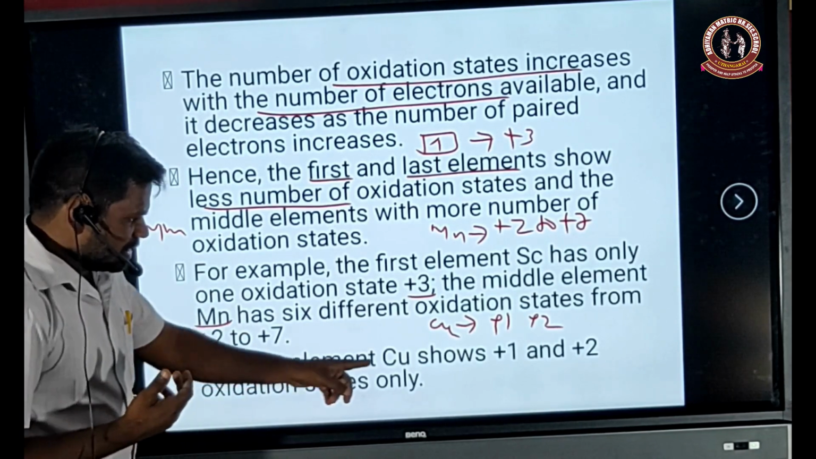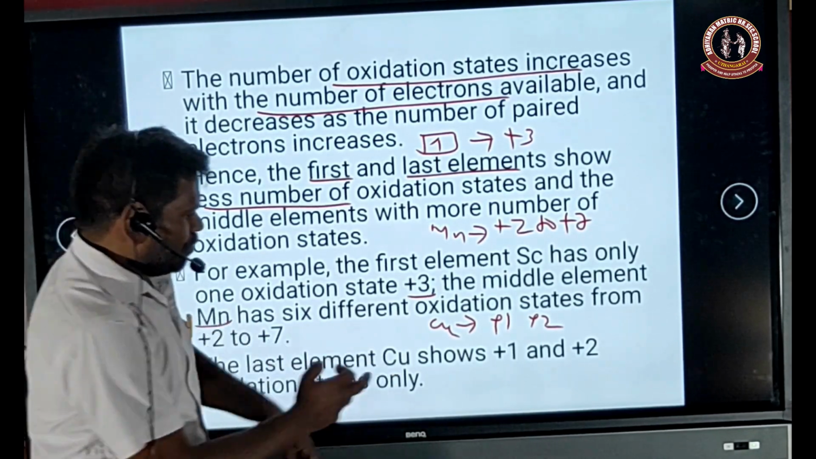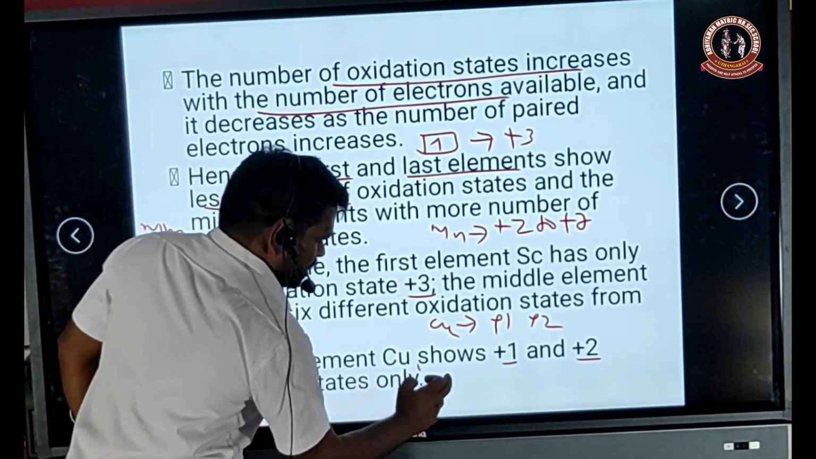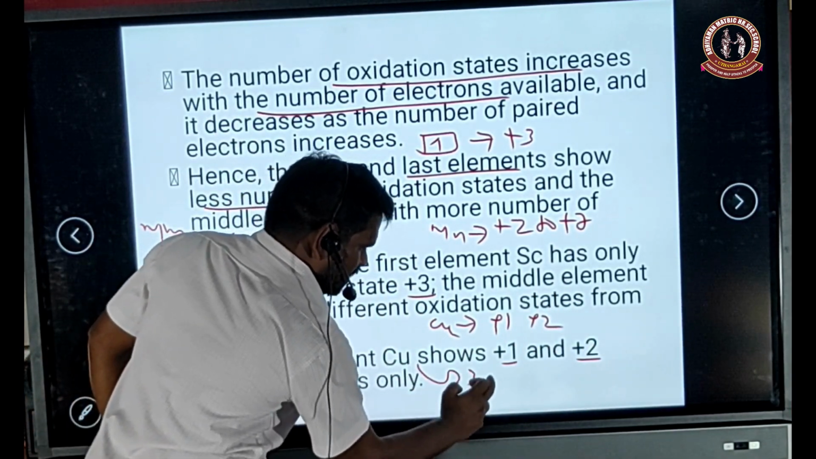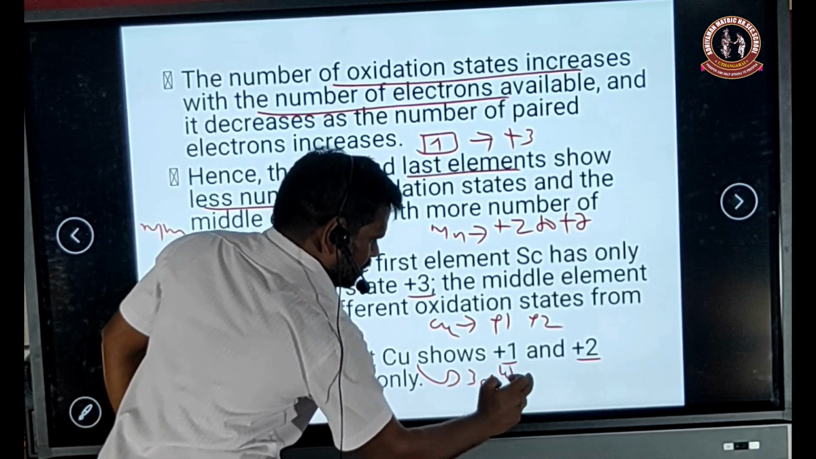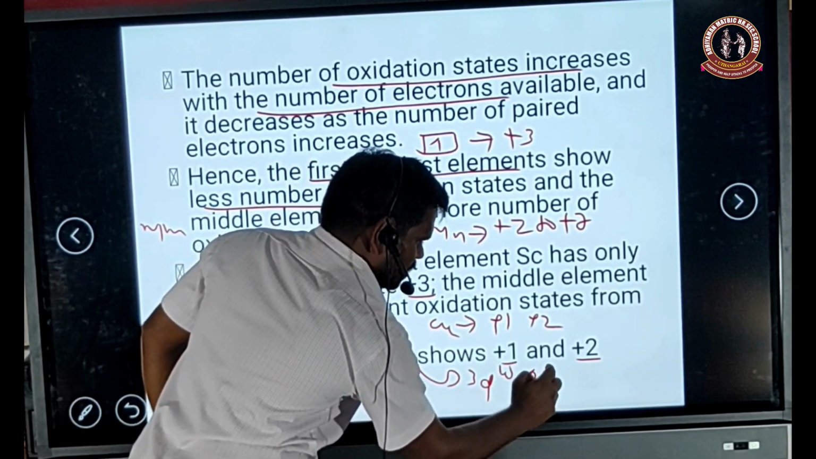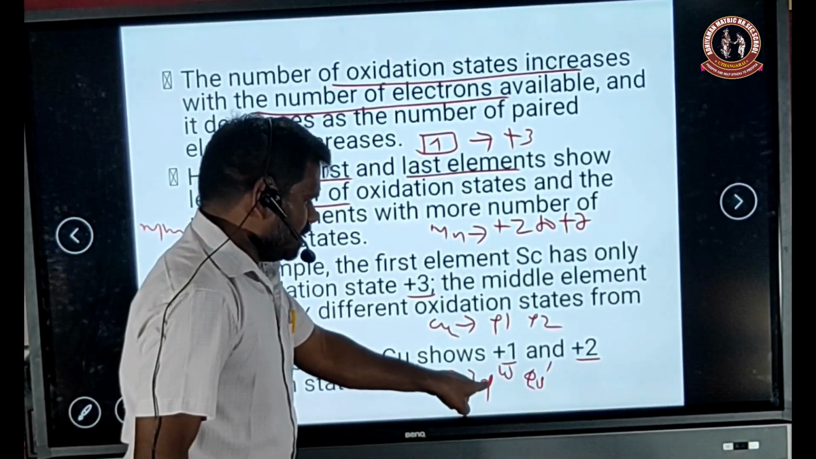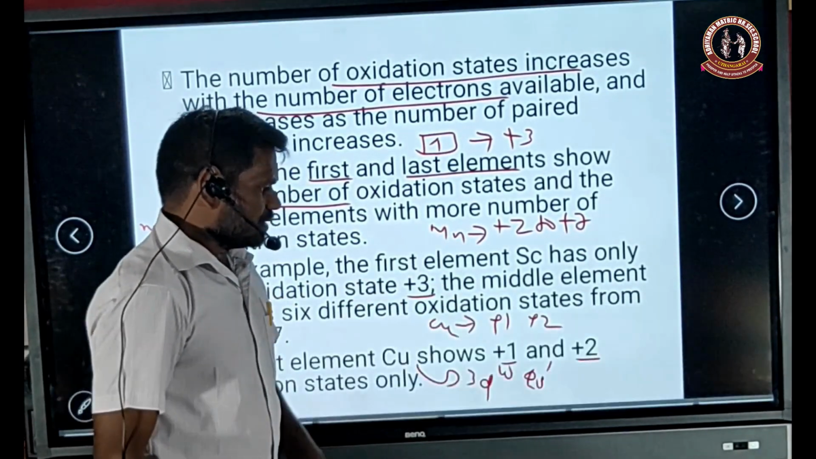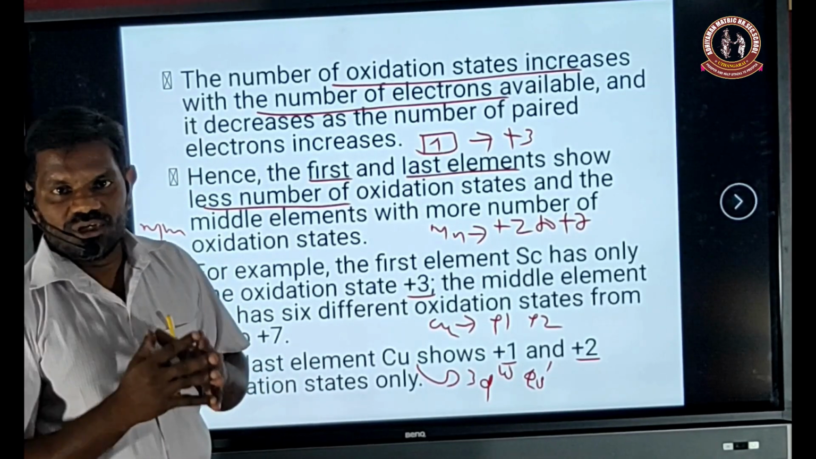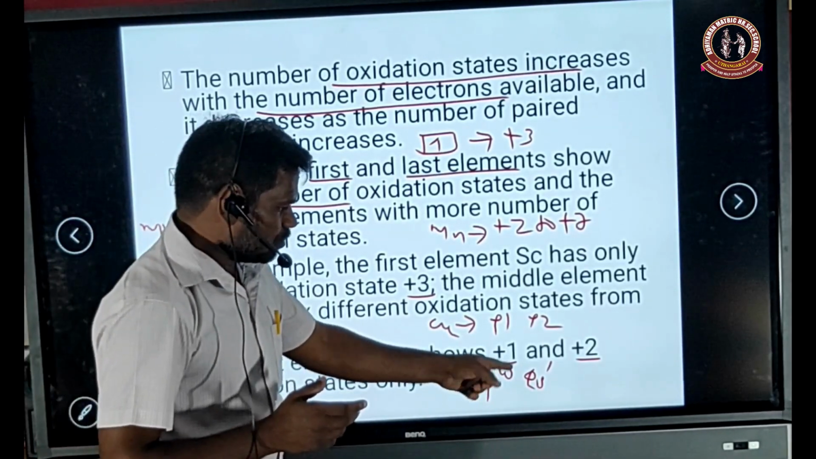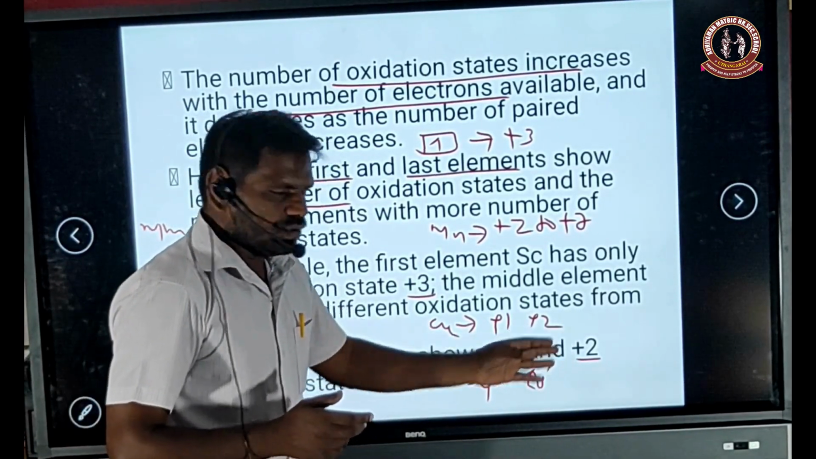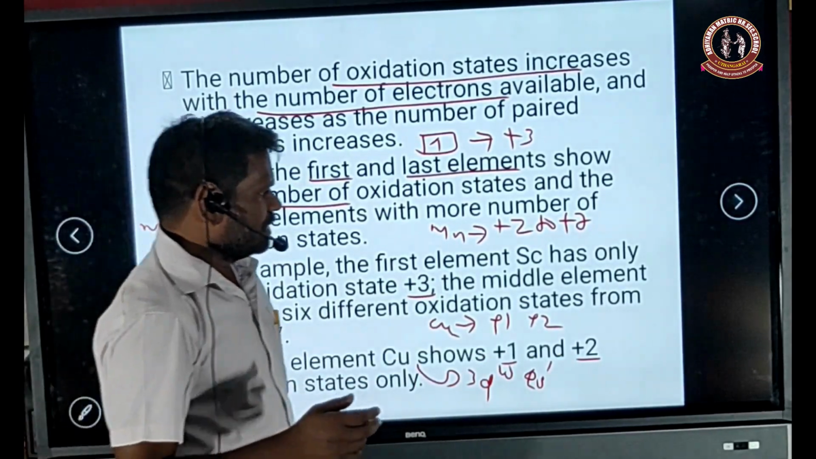The last element, copper, shows +1 and +2. Why? The configuration is 3d10 4s1. That is, here the d orbital has 10 electrons. That is a fully filled stable electronic configuration. It loses only 1 electron here. So +1 and +2 oxidation states are possible here.